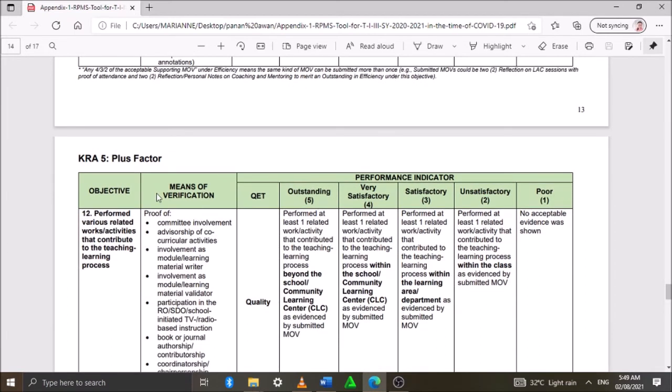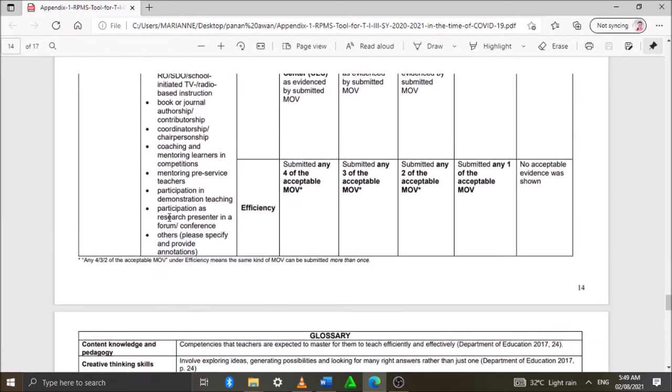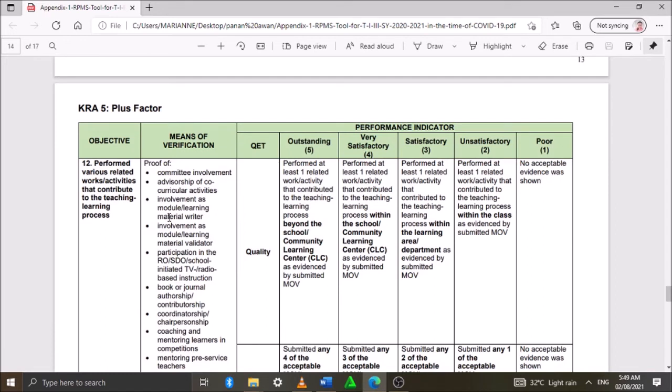The last one, KRA 5, is the plus factor. The last objective is objective number 12 under KRA 5: perform various related works or activities that contribute to the teaching-learning process.